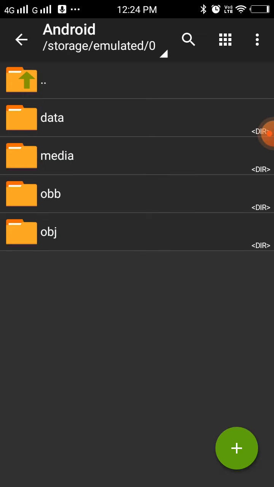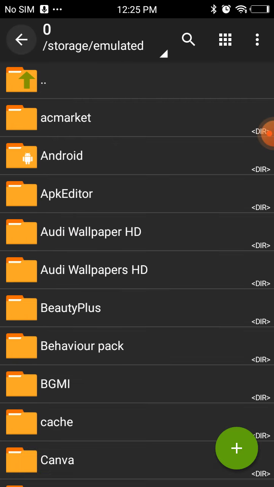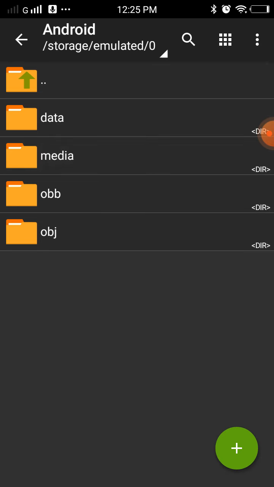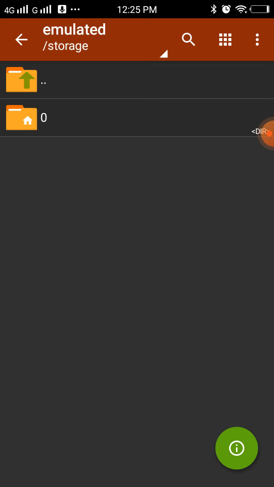When it's extracted, go on download, device memory, and then go on Android OBB and then erase the app from here. And then go again. Click on Android OBB.